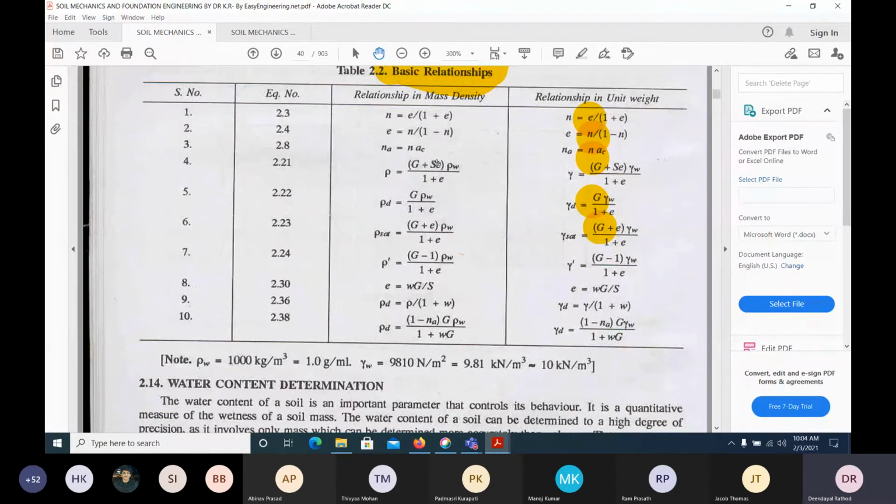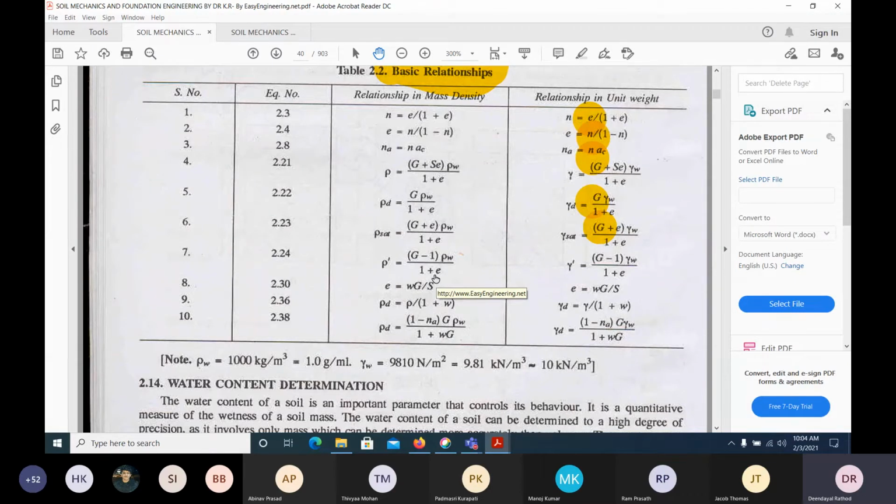For dry, S equals 0, you will get this one. For saturation, S equals 1, you will get this equation. For submerged, gamma sat minus gamma W, if you do it, you will get this equation. This we have already derived, with the dry density and bulk density relations with water content. You can derive it in the exam, or you can remember it also.